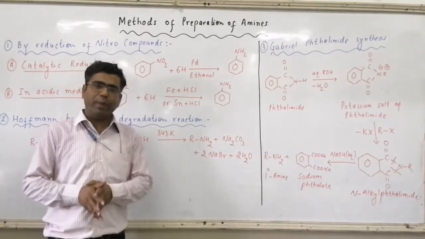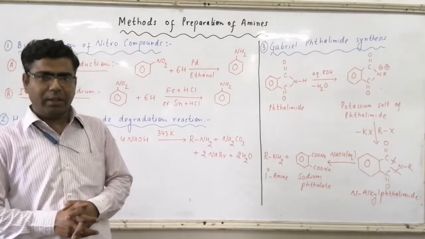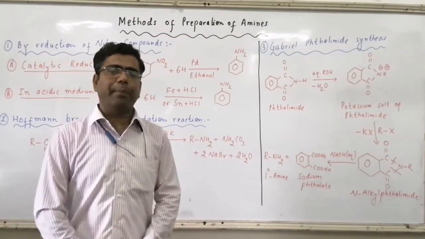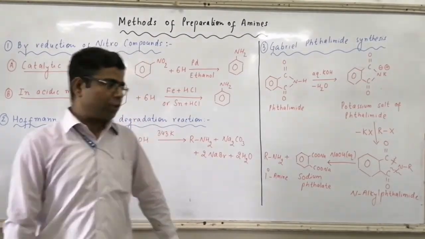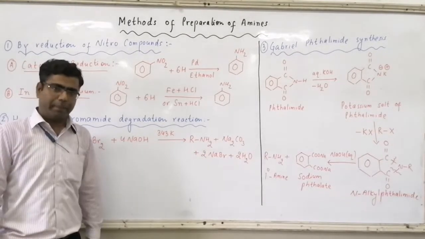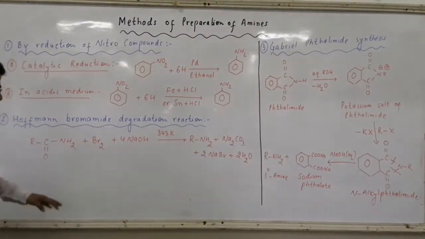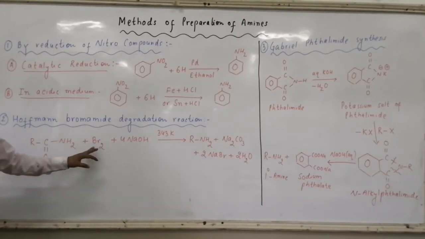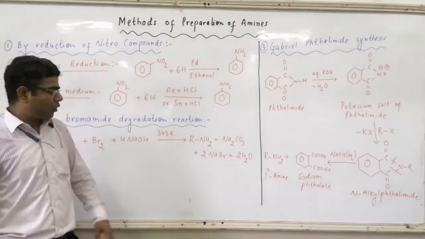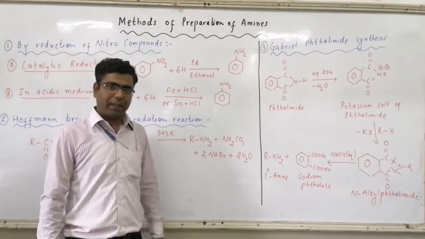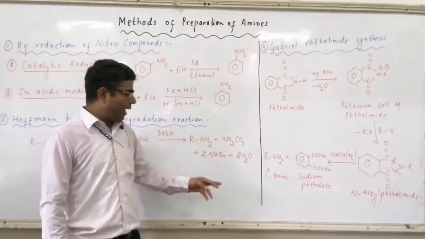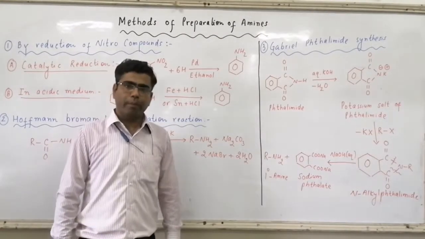So in Hofmann-Bromamide degradation reaction, amide gets converted to primary amines in presence of Br2 and NaOH at a temperature of 343 Kelvin. So acid amide with Br2 and NaOH at a temperature of 343 Kelvin gives you RNH2 as the main product and side products as Na2CO3, NaBr and H2O.